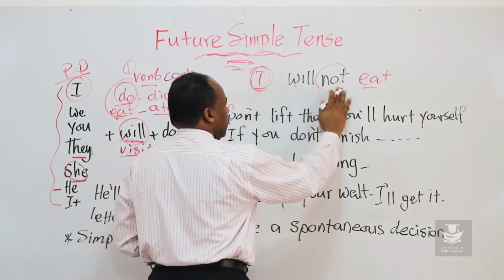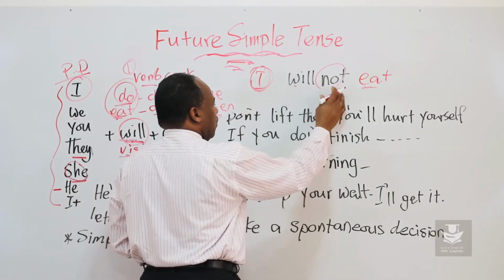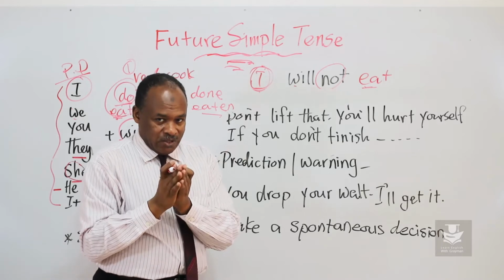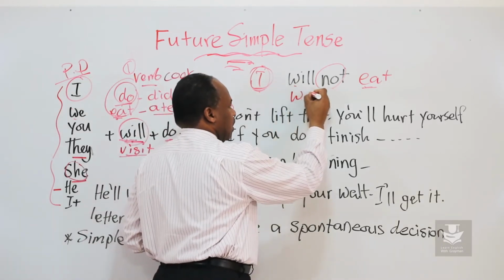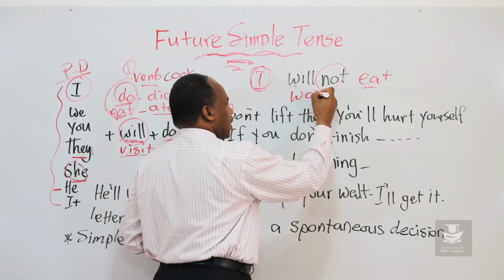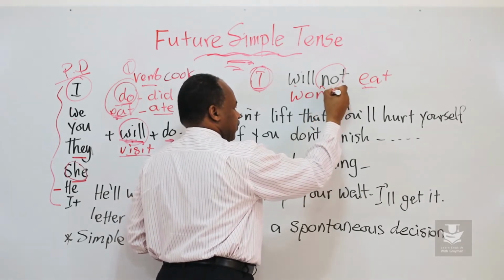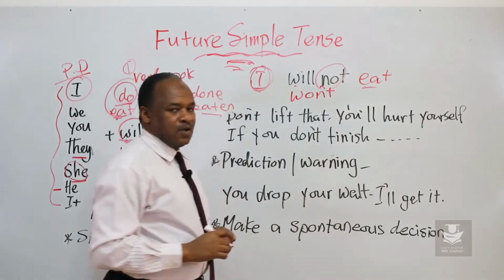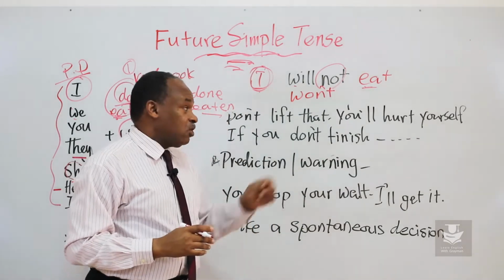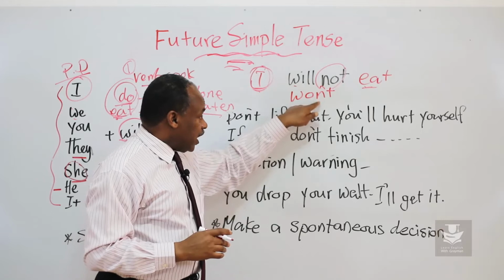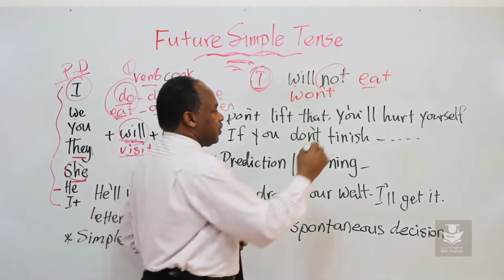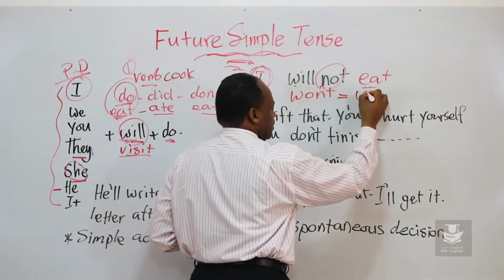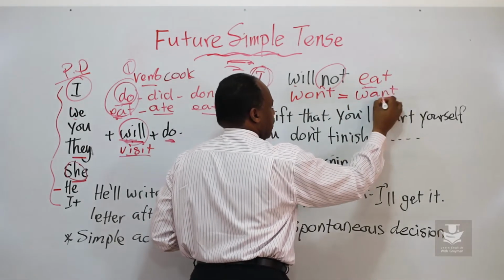When we write here will not, we can make it contracted. We can make it short. That would be W-O-N-apostrophe-T. Okay? The pronunciation of this one, W-O-N-apostrophe-T, means will not. But when it comes to pronunciation, it's pronounced like this.